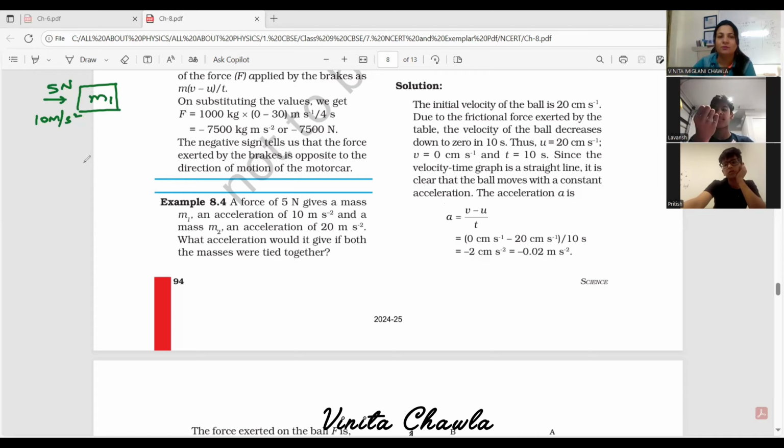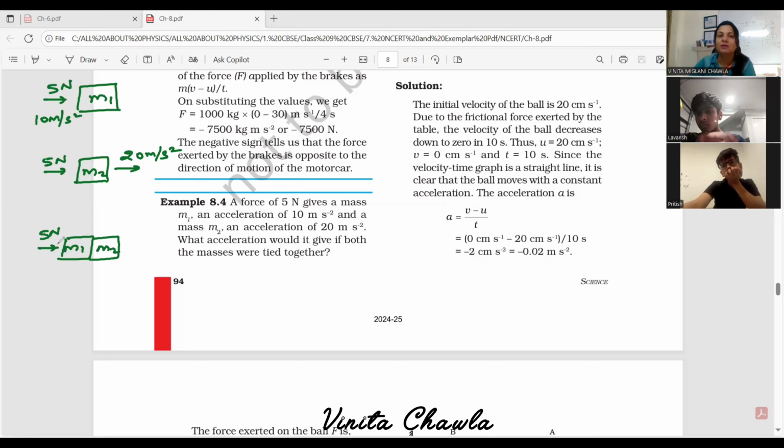And we have another object of mass M2, and again we are applying a force of 5 Newton, and it gives an acceleration of 20 meter per second square. So the same force, when we apply it on another object of mass M2, produces an acceleration of 20 meter per second square. What acceleration would it give if both the masses were tied together? If we tie M1 and M2 together and apply the same force, 5 Newton, what acceleration will be produced? This is the question.